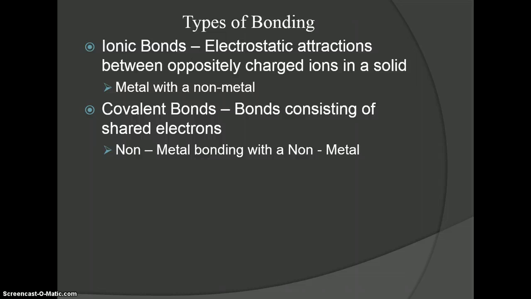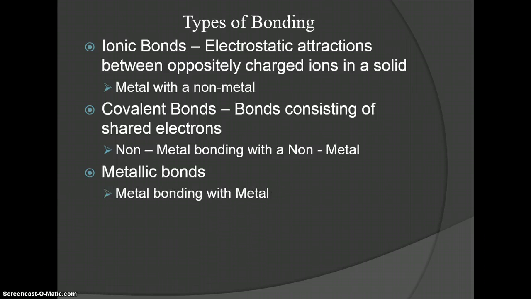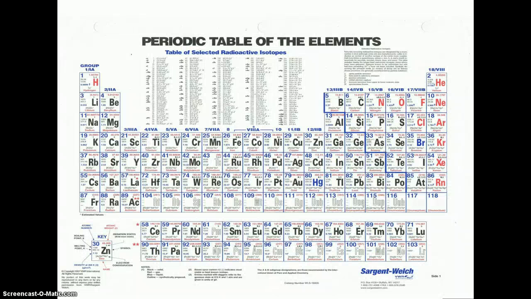So it's hard for them to get rid of a valence electron, but it's easy for them to gain an electron. So you put that together, and so metals can lose electrons, nonmetals can gain electrons. So metals can form positive ions, nonmetals can form negative ions. So that works very well for ionic bonds. Covalent bonds, they both want to gain electrons, and so they end up sharing instead of losing. The last one is metallic bonds, and this is a metal with a metal with a metal, as the name kind of implies, and we'll talk more about what that involves at a later date.